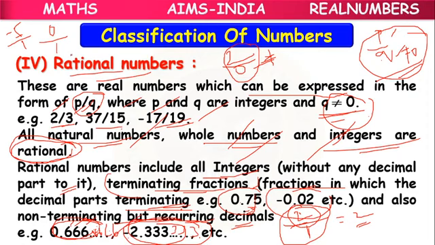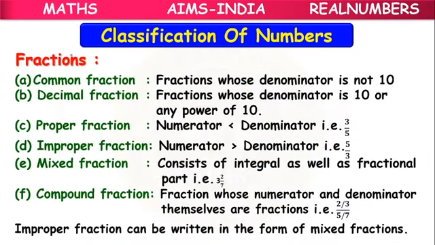Okay children, this is the 4th type of number set, rational numbers. In fractions we have some types, because fractions all belong to rational numbers.